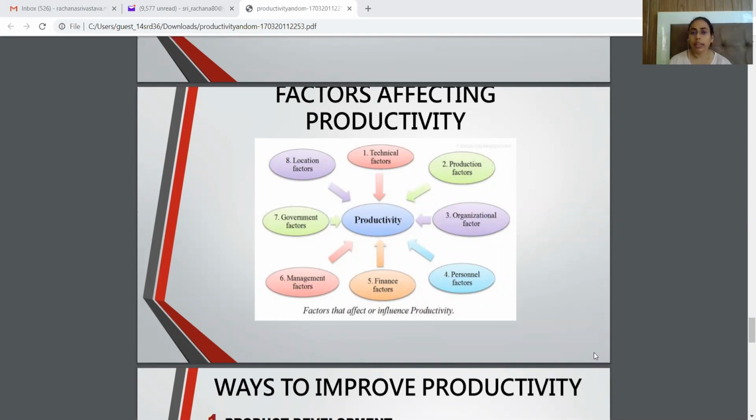During that time, the productivity may get lower.